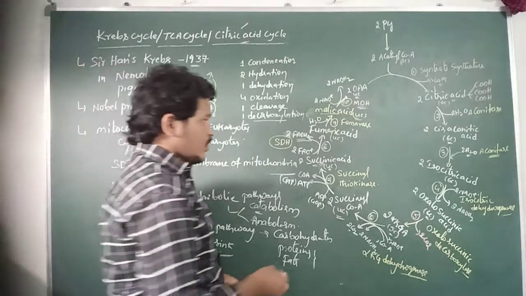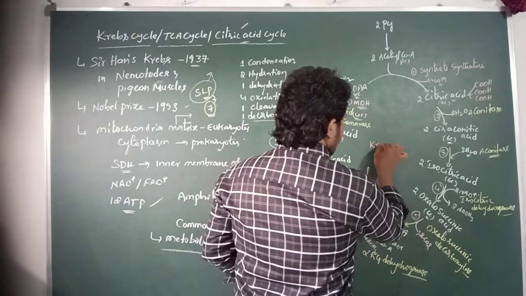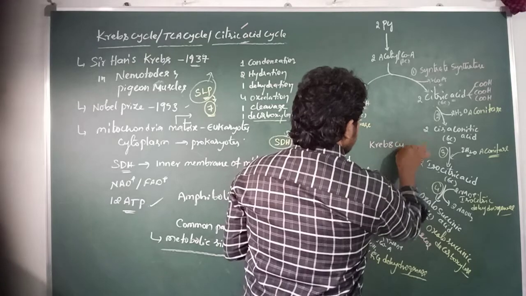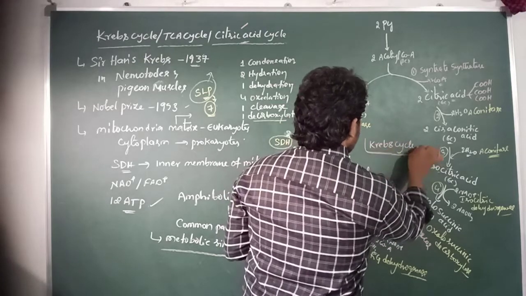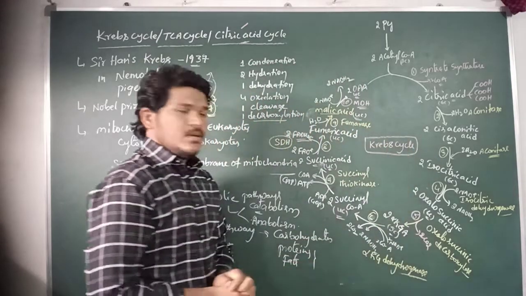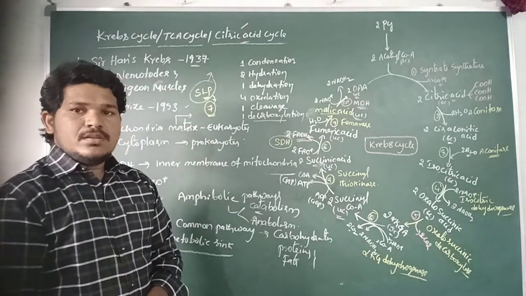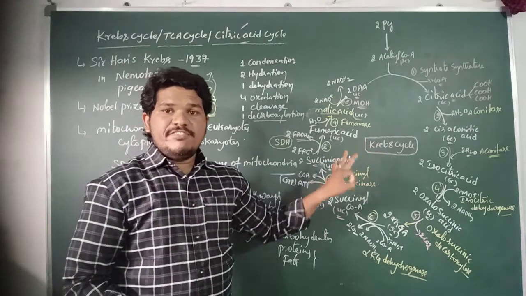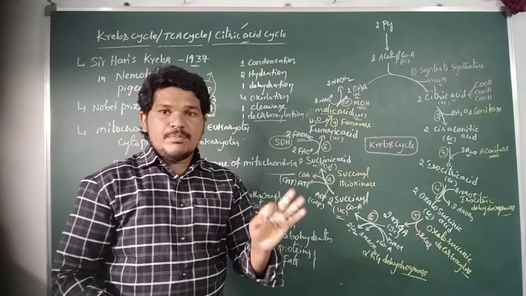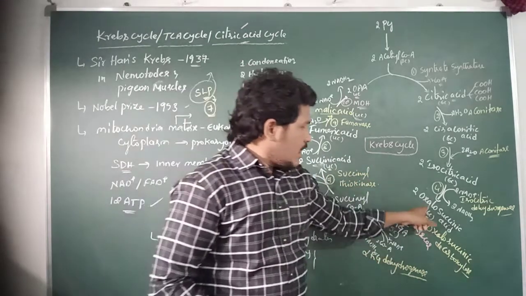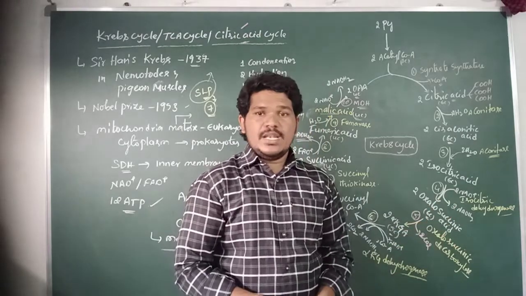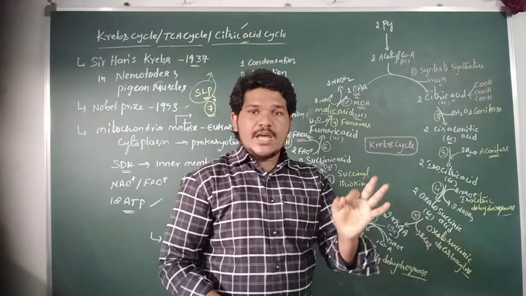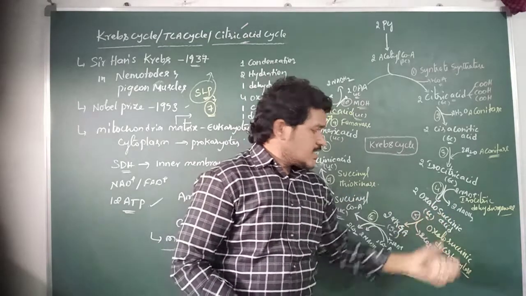So here this is about the Krebs cycle. In the Krebs cycle, the last formed 6-carbon compound is oxalosuccinic acid.